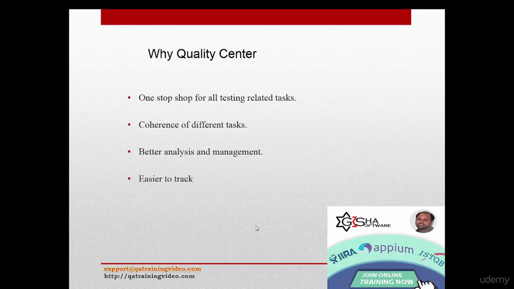And also you can manage your test cases, you can manage your test set, you can manage your defects, so you can manage all your testing activities and you can analyze even better by using this particular Quality Center. And one more important point is it is very easy to track. What you are doing, what cycle you are in, and what is the stage of your execution, the complete details can be tracked very easily if you are using Quality Center.